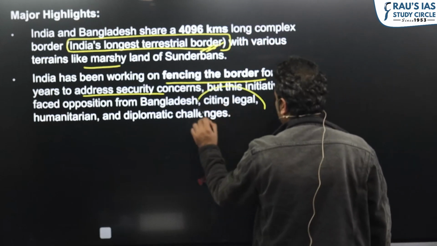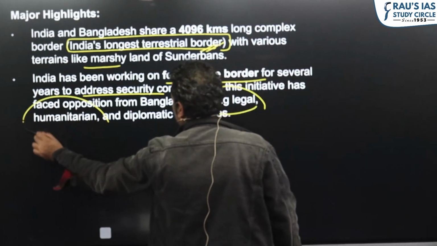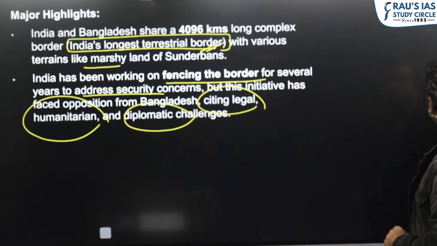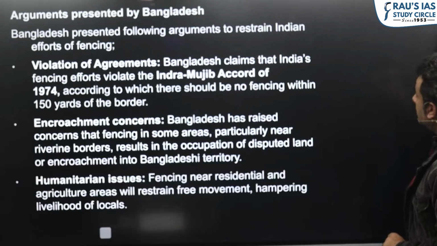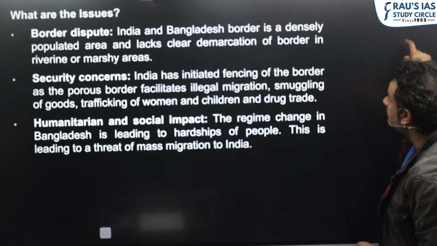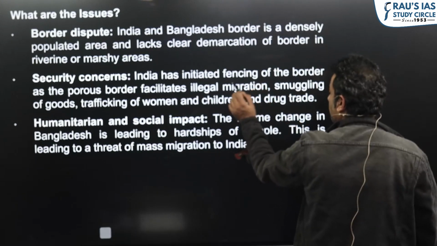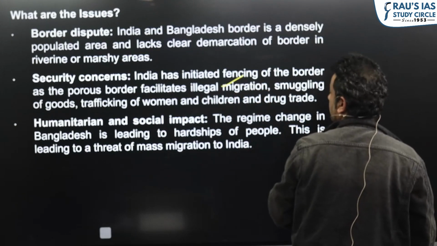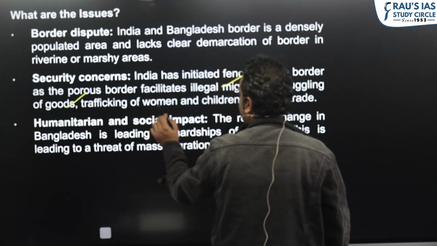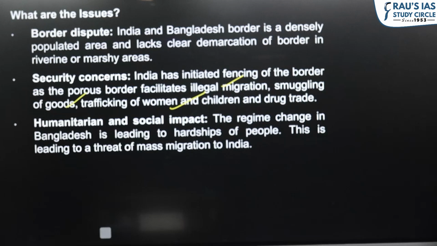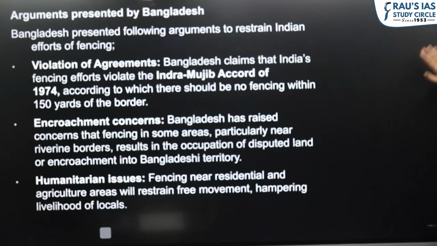Why don't they want India to fence its border? It's a sovereign right of the government to fence its border, but they cite legal and humanitarian challenges. So why do we want fencing? As there is a lot of illegal migration, there is smuggling, trafficking, and this region is seen as the golden triangle. So this is the reason why we want fencing, and the main reason is illegal migration.